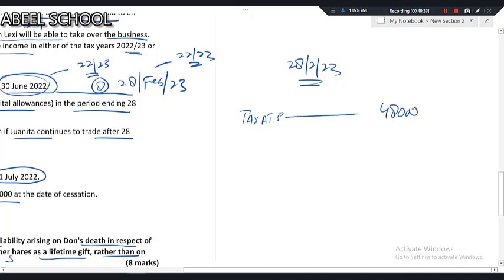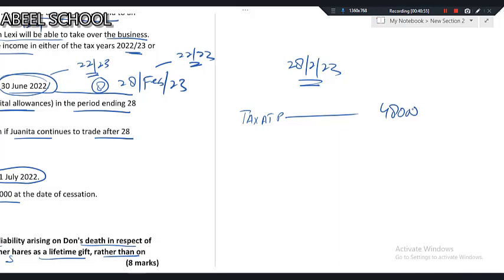From this 48,000, I will add the balancing charge. How do I get the balancing charge? Basically, the tax written down value is 0, and the market value of the asset is 6,000. So there's a balancing charge. Balancing charge will increase your trading profit.